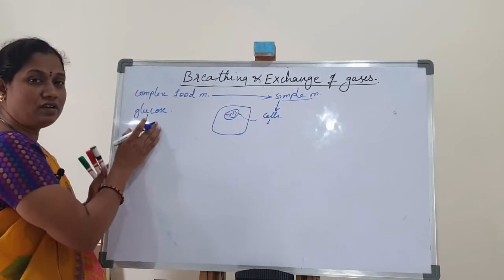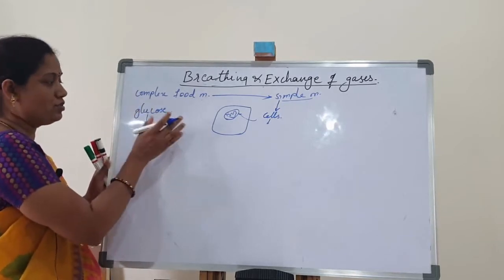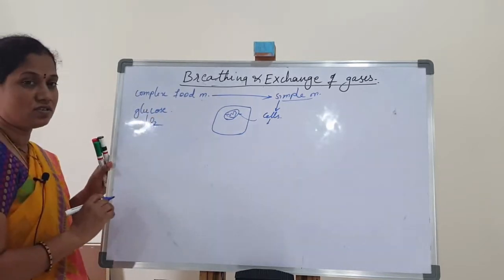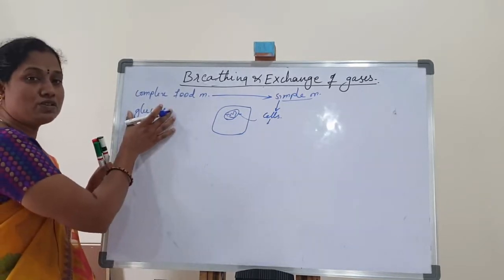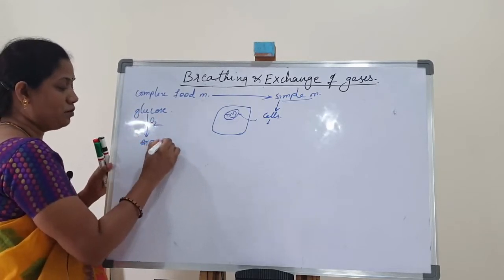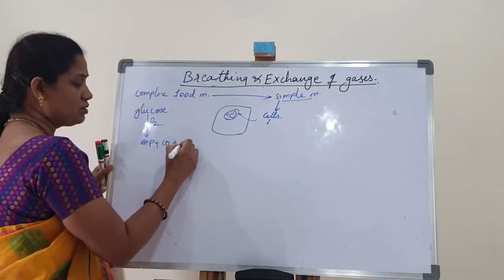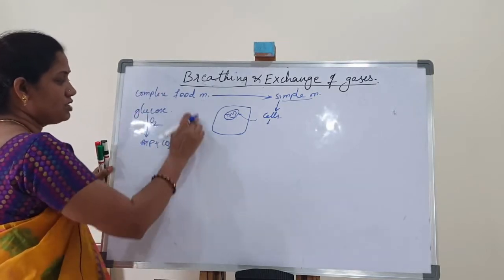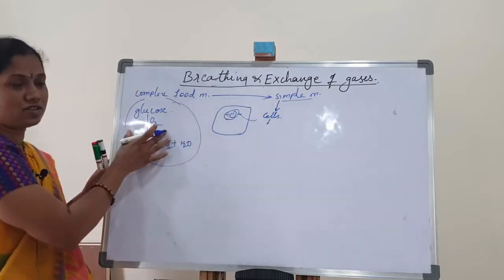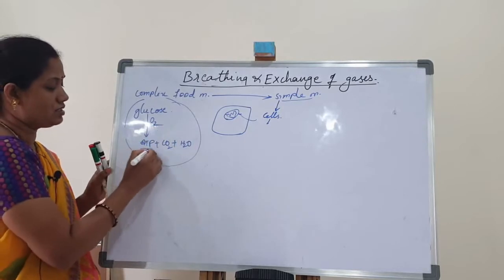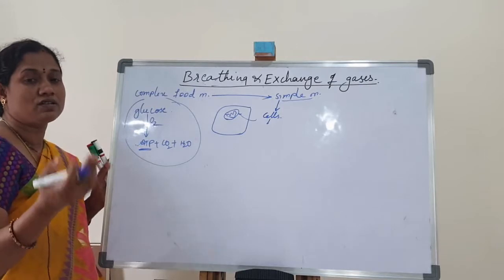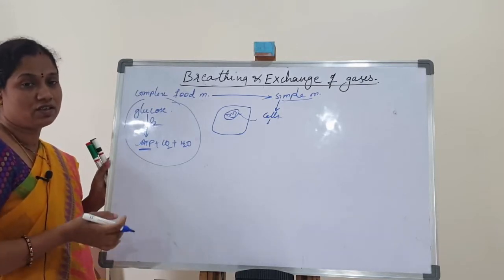In the mitochondria, the breakdown process takes place in the presence of oxygen. In the presence of oxygen, glucose produces ATP plus carbon dioxide plus water. This reaction takes place in the mitochondria. As a result, ATP is produced, and this ATP is utilized for different metabolic activities in our body.